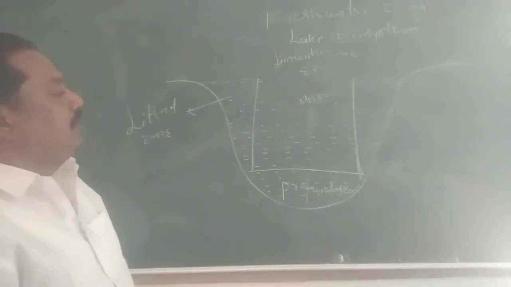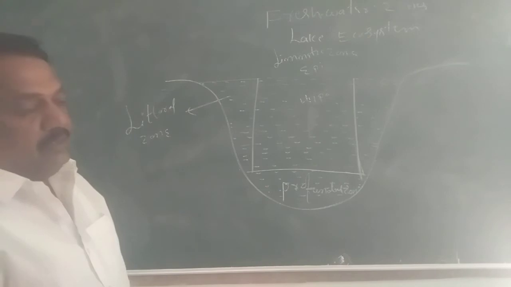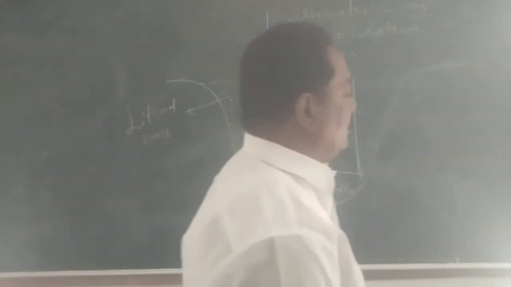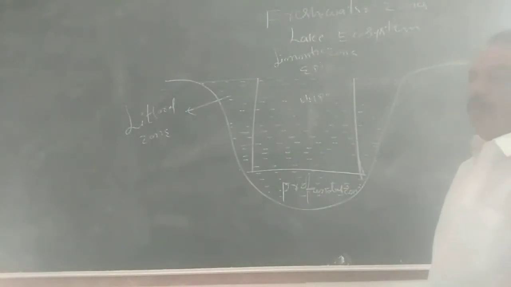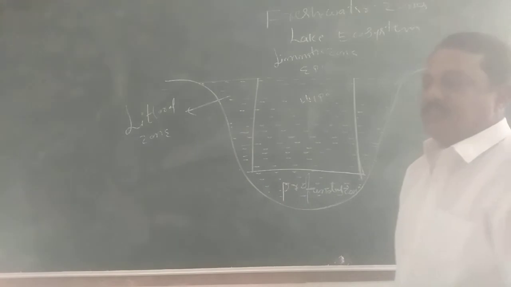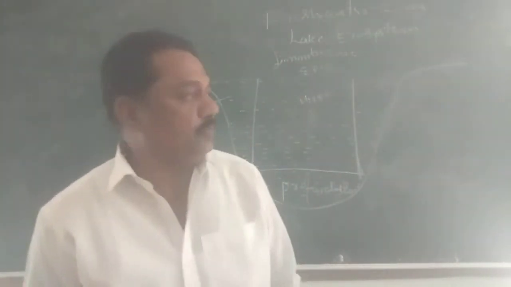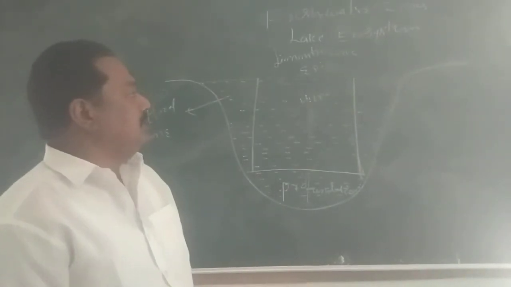Here light can penetrate up to 200 meters depth. In this zone, producers are also present, but rooted plants and floating plants are not present. Only zooplankton and phytoplankton are present in the limnetic zone. It is the second most productive zone, the limnetic zone.